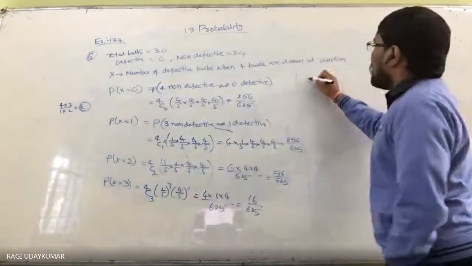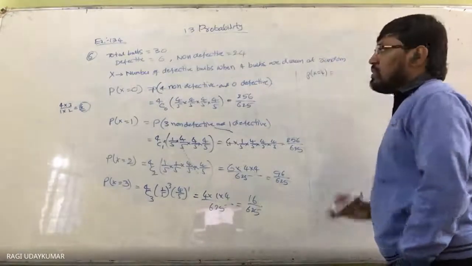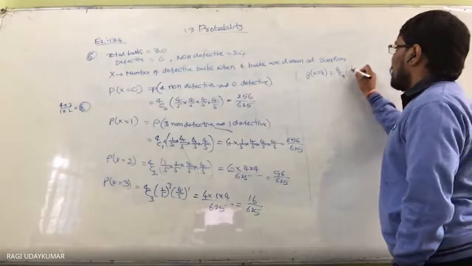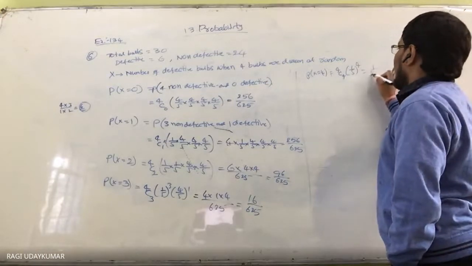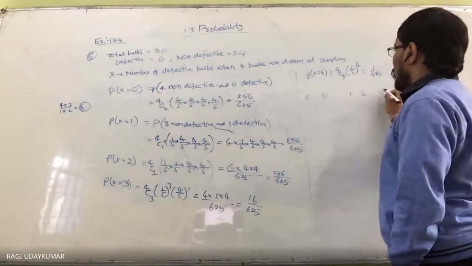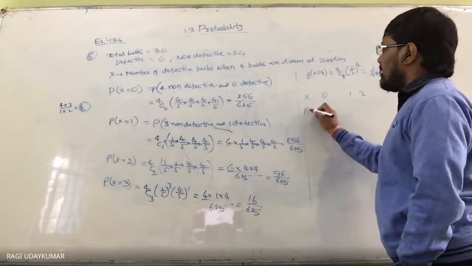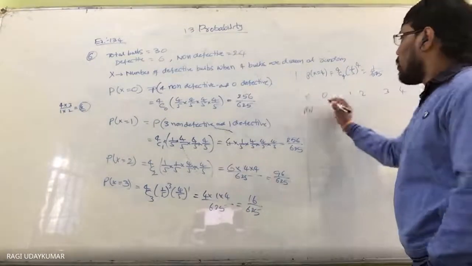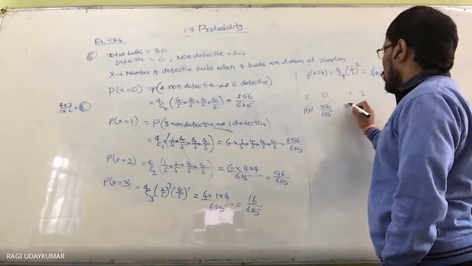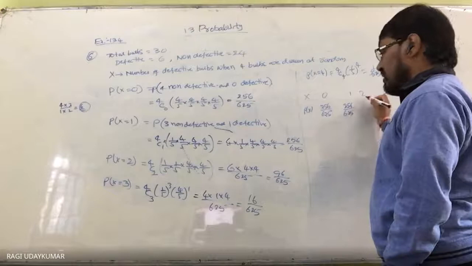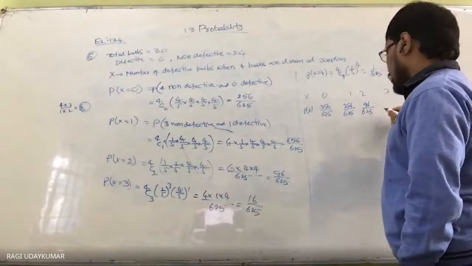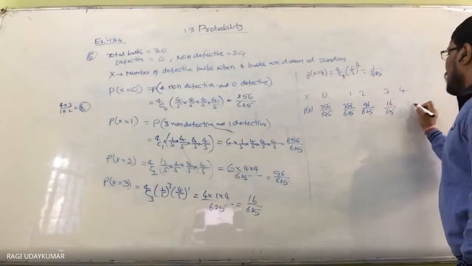Next, probability of x is equal to 4, means 4 times defective bulbs. So this is 4C4 ways, 1 by 5 to the power of 4, which is 1 by 625. So x will take the values 0, 1, 2, 3, 4, and when you write the probability distribution, the probabilities are 256 by 625, here this is also 256 by 625, second one is 96 by 625, 16 by 625, 1 by 625.